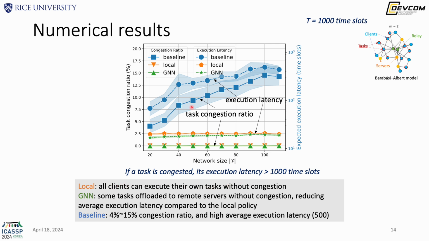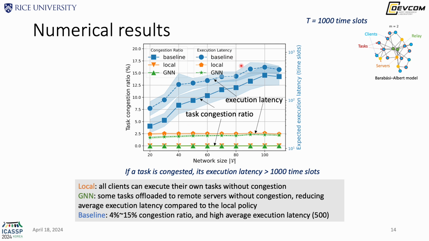We can see that the baseline will introduce a 4 to 15% chance of congestion. Here congestion means that the execution latency is greater than the simulation horizon. But the rest, the local and the GM policy, don't introduce any congestion.